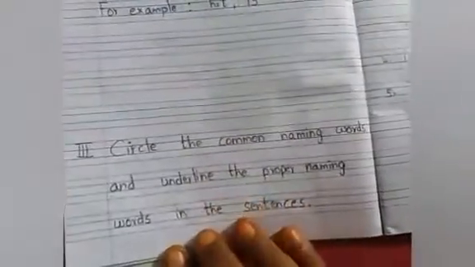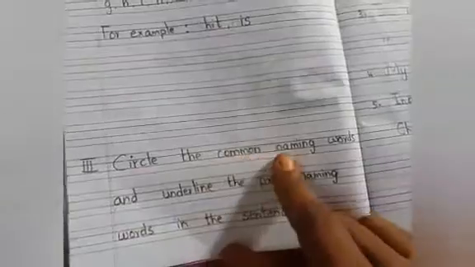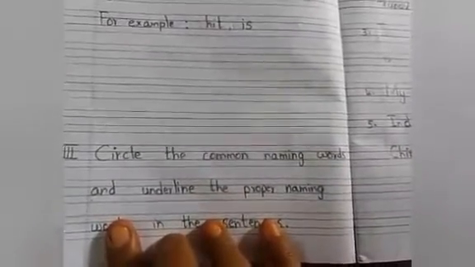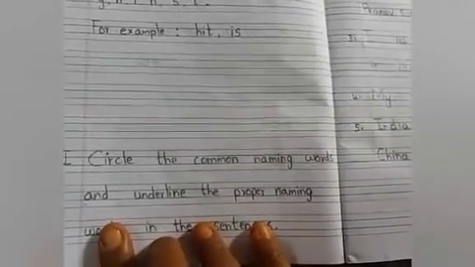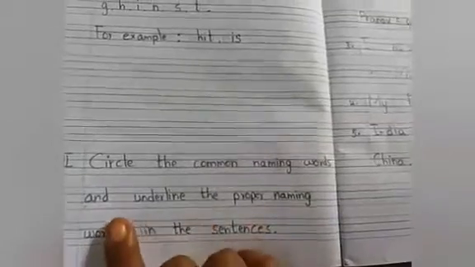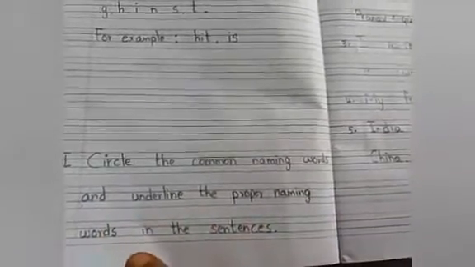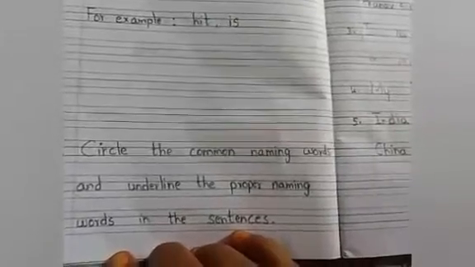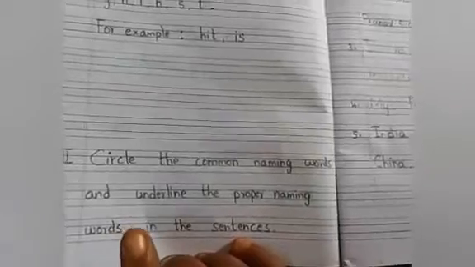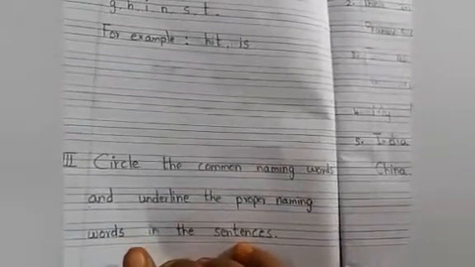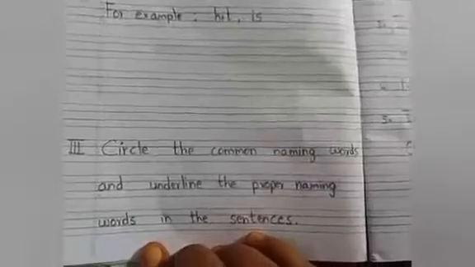Now come to the third bit, children. Circle the common naming words and underline the proper naming words in the sentences. Here we have to circle the common naming words. You all know what common naming words are: names of people, animals, places, things. And proper naming words means a proper name is given. There are so many places, but if a place is named, for example Telangana is given, so Telangana is a proper naming word.